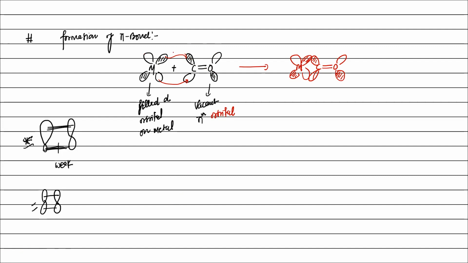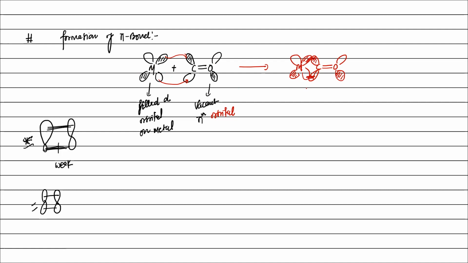So you have to draw exactly like this, okay? In the exam you have to draw pi star orbital only like this and d orbital like this, not in any other way. Is it clear? Because pi star orbital looks like this and d orbital looks like this, right? Is it clear now? Yes, sir.